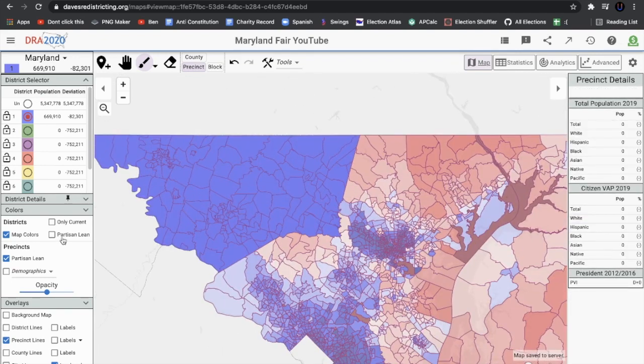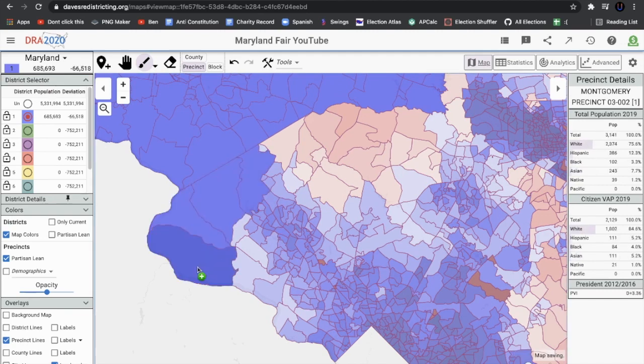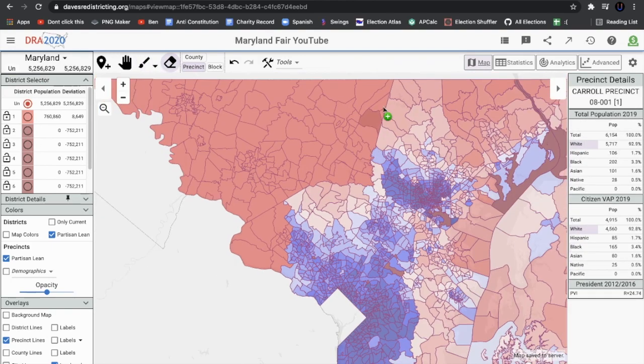So this right now is a Republican district, but let's make it a little more competitive by adding in some Democratic areas. I think this should be likely R at this point. Yeah, this is going to be a district that's going to have a Republican lean for sure.